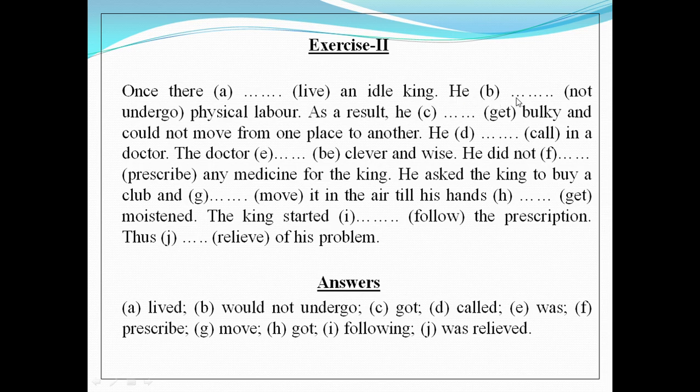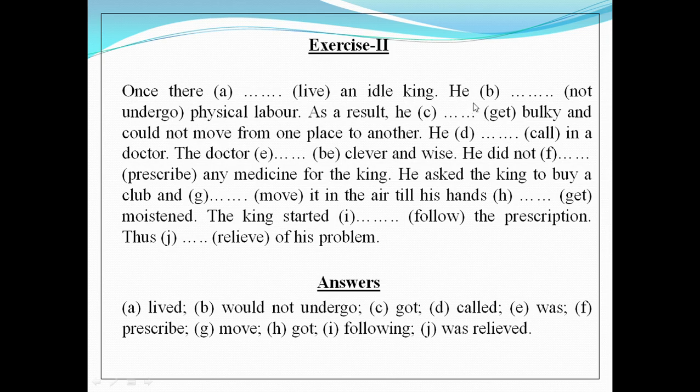He does not undergo physical labor. Dear students, be careful about this sentence again. This sentence is actually referring to some habitual activity of the king or some regular activity of the king in the past. And in case of such situations where some regular or habitual activities of the past are referred to, we have to use the modal auxiliary verb would or could before the present form of the verb.